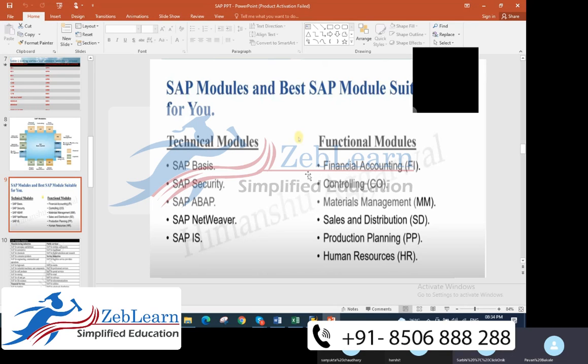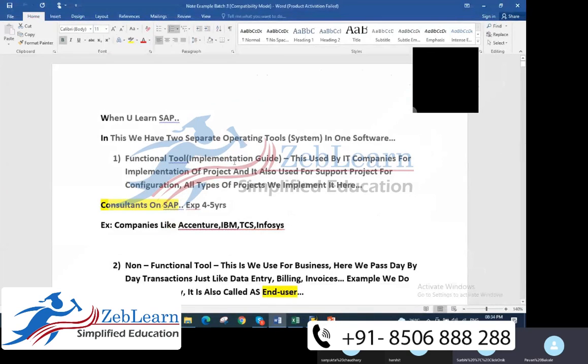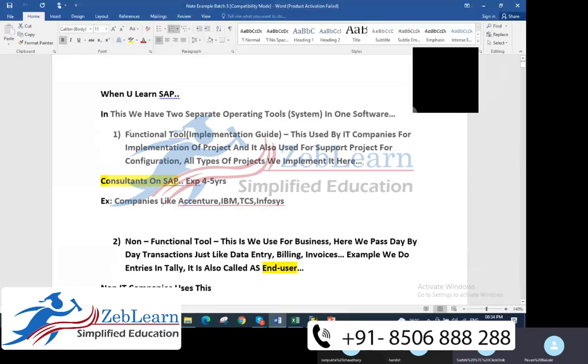Yes, sir, I got it, but I just wanted to know the difference between the functional and the non-functional. How is it different from the technical one? See, functional and non-functional is a part of what I told you, the SAP functional module. So the module is technical and functional, and the operating tools are a functional tool and a non-functional tool.